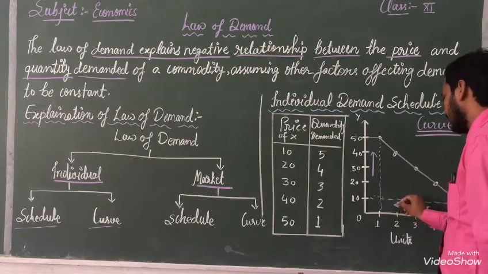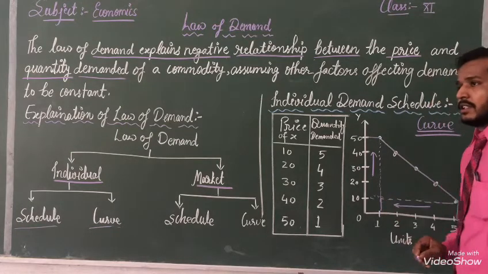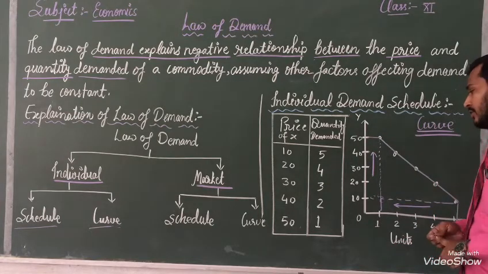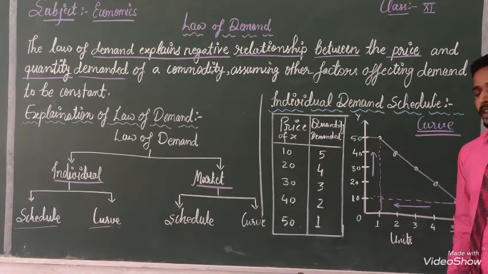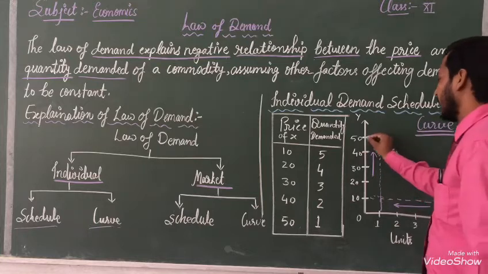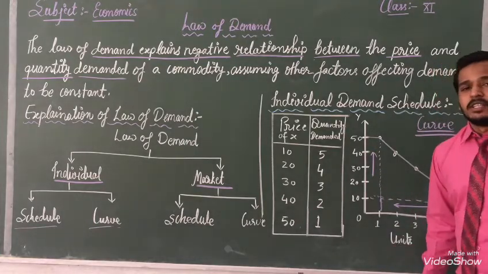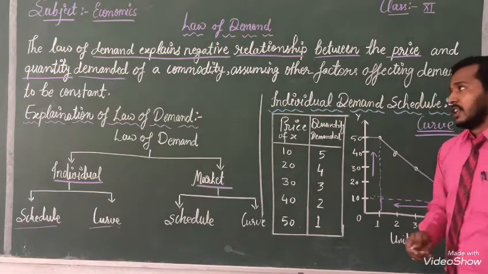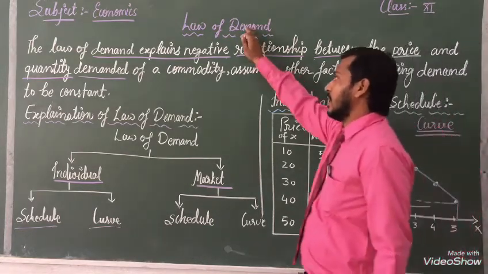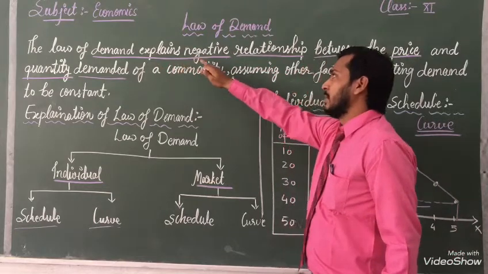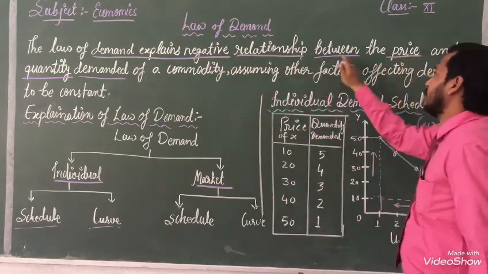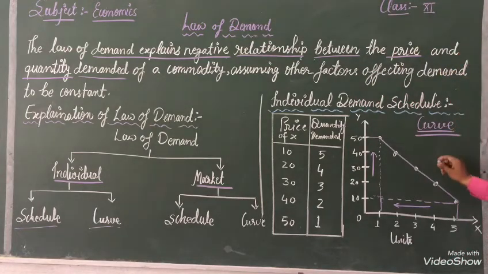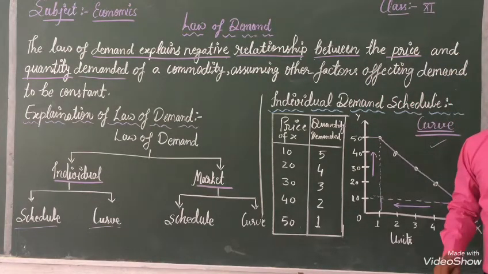With the help of that, we can say there is a negative relationship between both. So with the help of this table we can explain, and with the help of this we can show the relation between demand, and demand explains a negative relationship between price and quantity demanded.